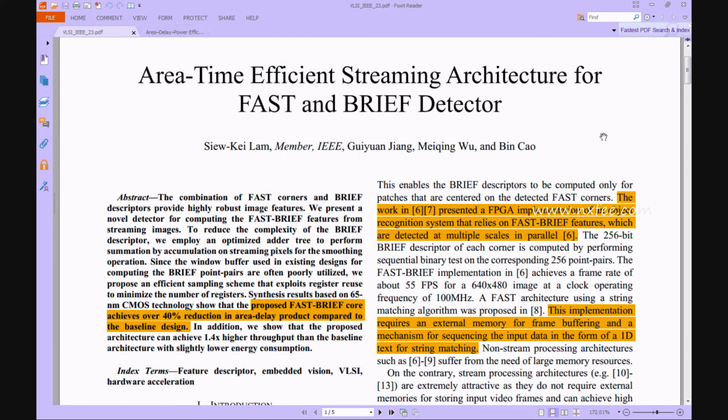Therefore, this work presents a novel detector for computing FAST and BRIEF features using an area, delay and energy efficient carry selector adder. Thus, it decreases the quantity of logic gates in FPGA implementation compared to the obtainable ripple carry adder based architecture. Hence, we implemented this work in the proposed architecture on 256 by 256 grayscale images in smoothing operations of the FAST and BRIEF detector architecture and proved the performance with PSNR and SSIM.